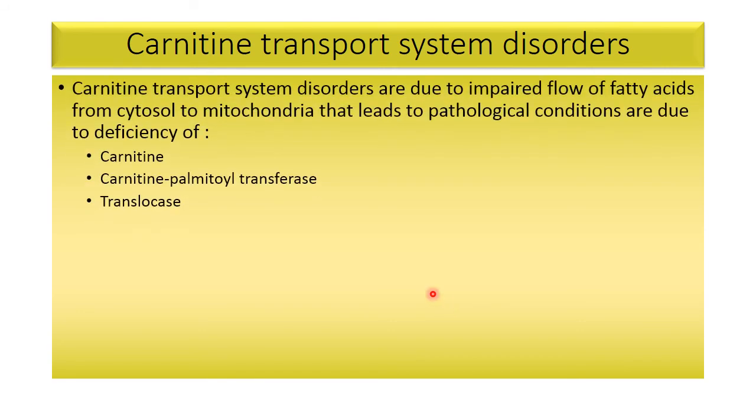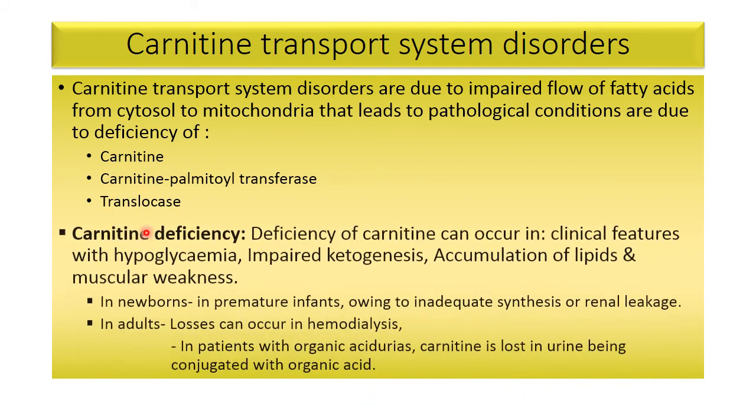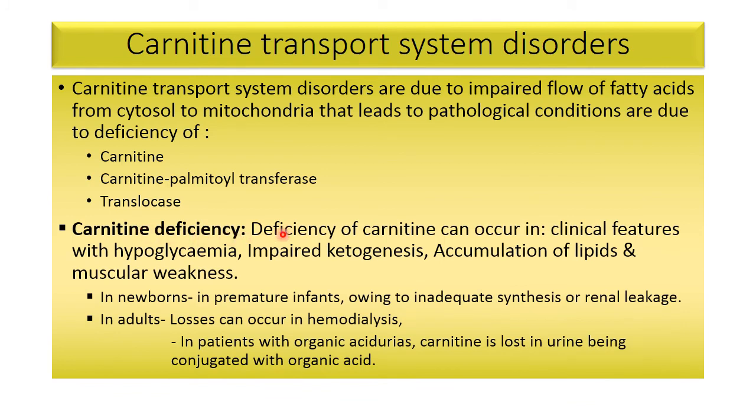Now carnitine transport system disorders. What are the disorders related to carnitine? The carnitine transport system disorders are due to impaired flow of fatty acids from cytosol to mitochondria. That is due to, first, carnitine deficiency; second, deficiency of carnitine palmitoyl transferase; and the third is because of carnitine acyl translocase. Now the first, due to carnitine deficiency.